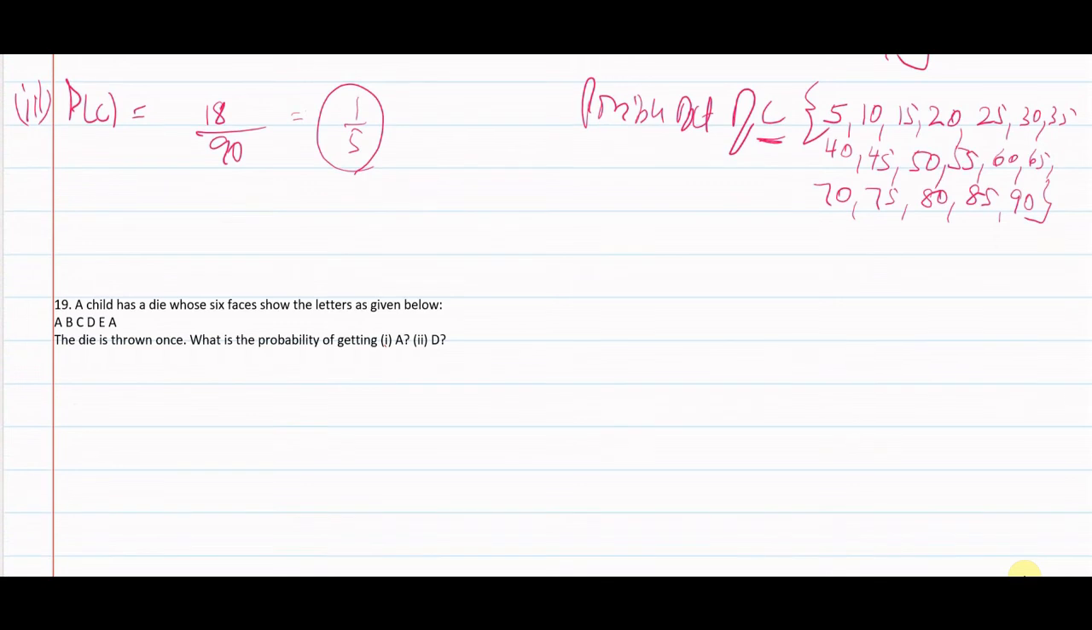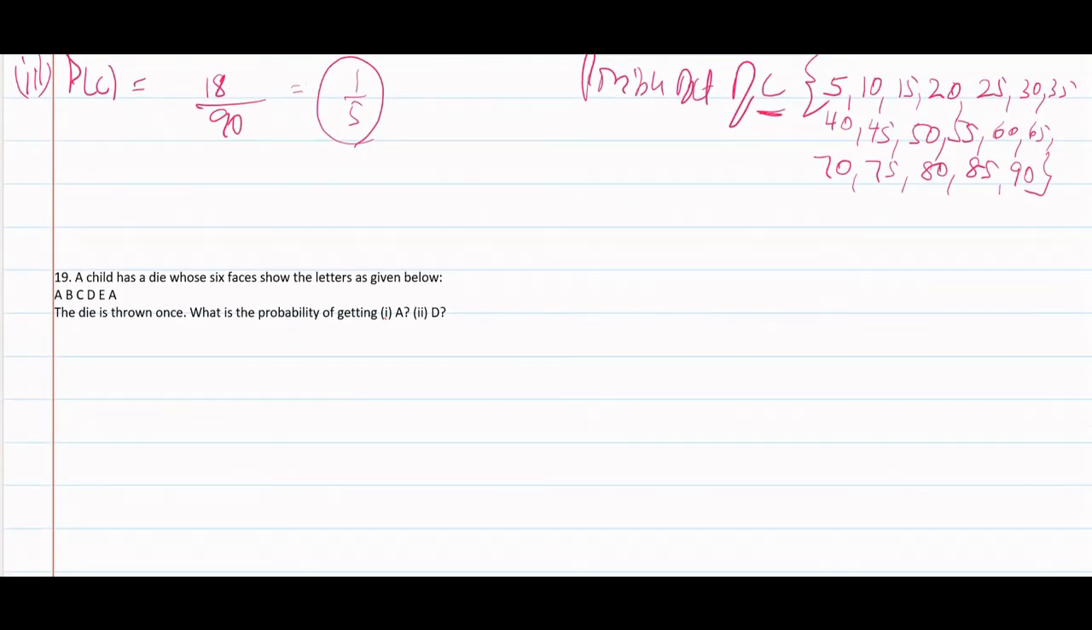Let's move on to question number 19. A child has a die whose 6 faces show the letters as given below: A, B, C, D, E, again A. The die is thrown once. What is the probability of getting the first one is A and the second one is D? Simple. Total possible outcomes 6. 6 letters are given.